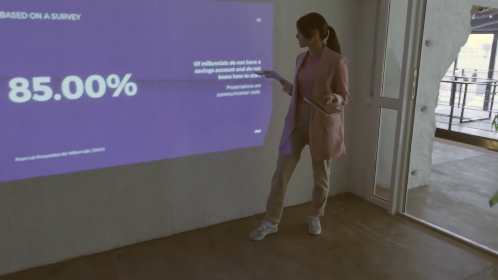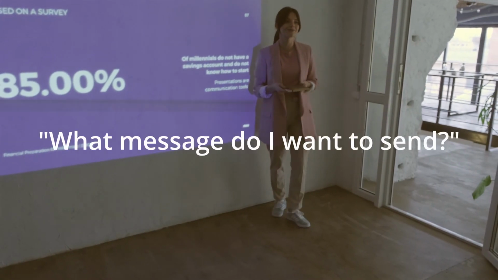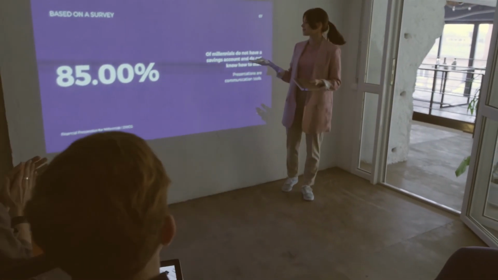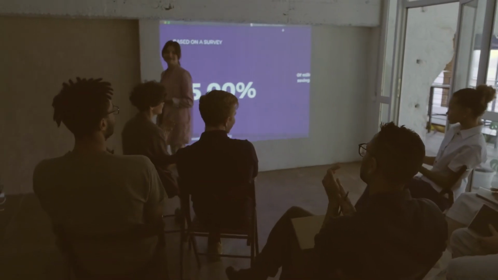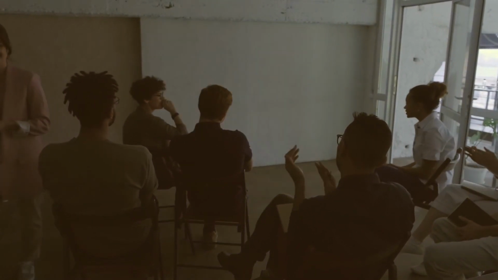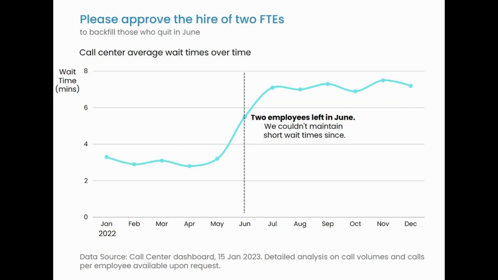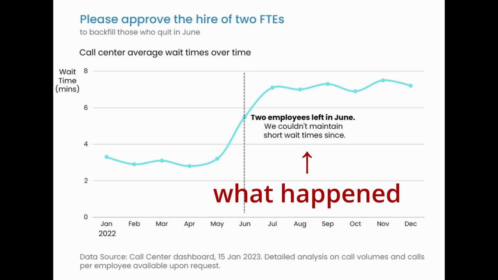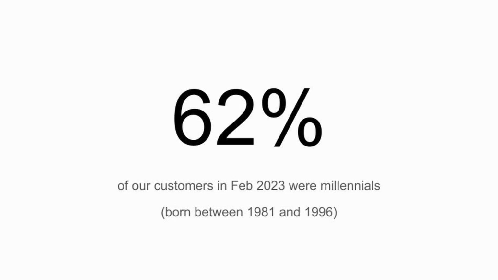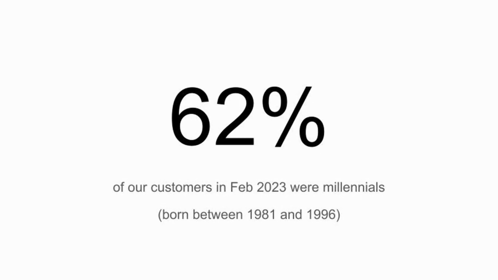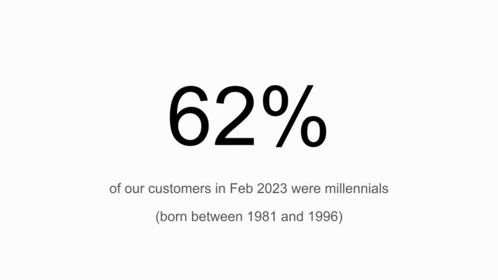When you present data, ask yourself, what message do I want to send? Then work backwards. If you need to convince HR to let you hire more employees, have a graph like this. A big title with what you want, and a graph that shows what happened when employees left. If you need to show that most of your customers are millennials, one big number may be all you need.